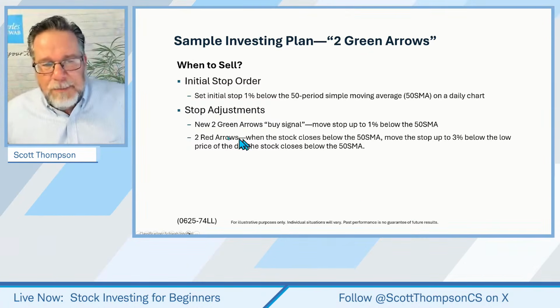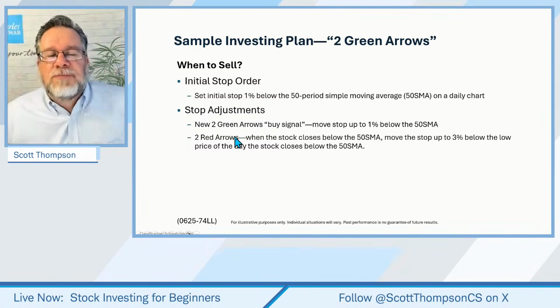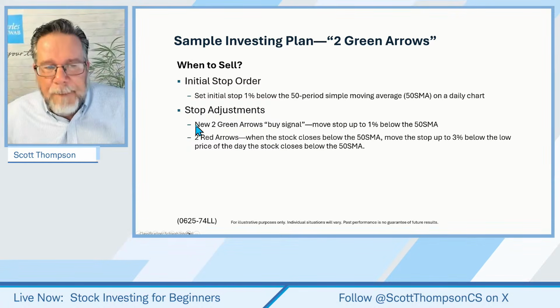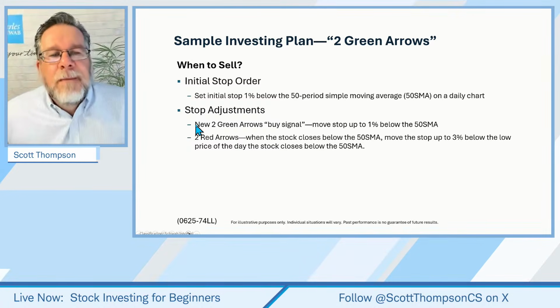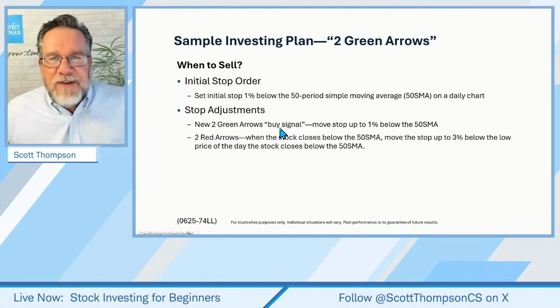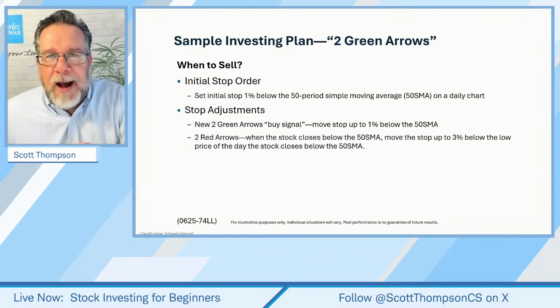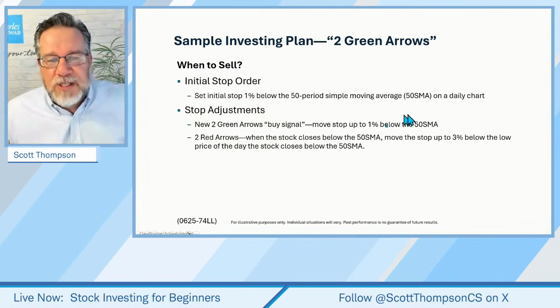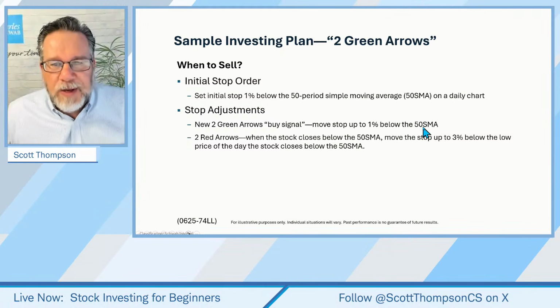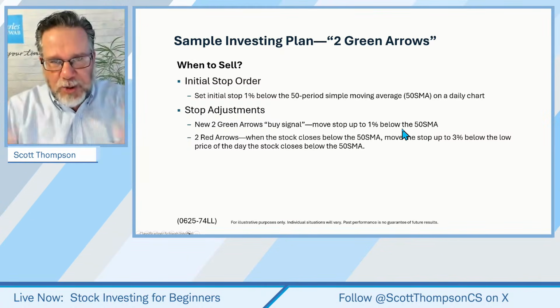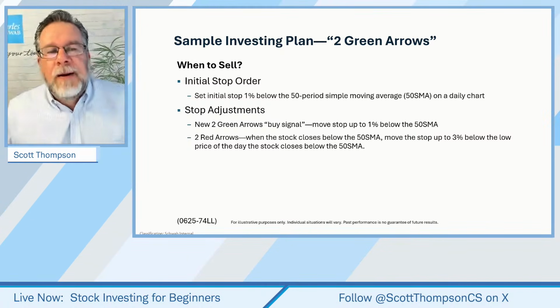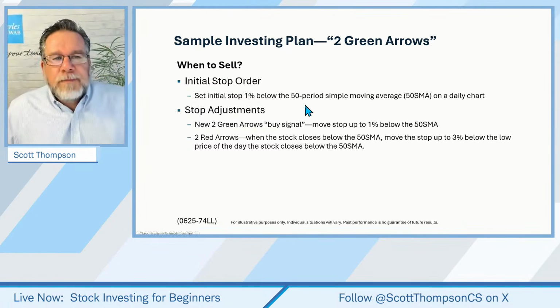Now, that sometimes will take months before it closes below the moving average. So we have another stop adjustment rule that we can use. It's called the new 2 green arrow buy signal. If I'm in a trade already and then it gives a new green arrow buy signal, well, if I didn't own the shares and I bought it today, then I would put the stop 1% below the moving average, which is kind of that stop adjustment rule, okay? And we'll do a whole bunch of these trades over the next several weeks together. But that's our when to sell.